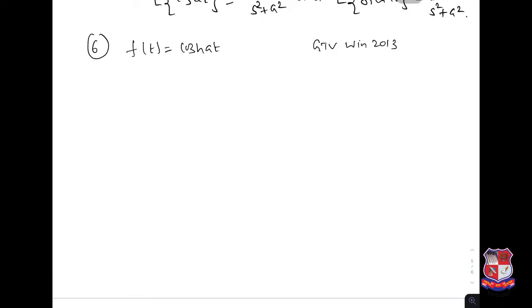Now f(t) equal to cosine hyperbolic at. What we do here is, we know that cosine hyperbolic at is e power at plus e power minus at, divided by 2.